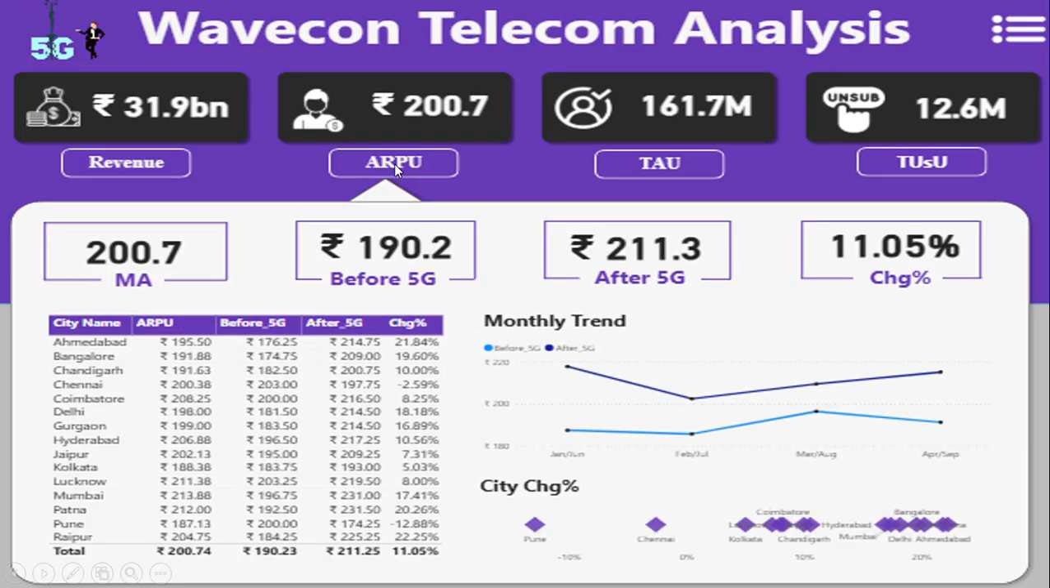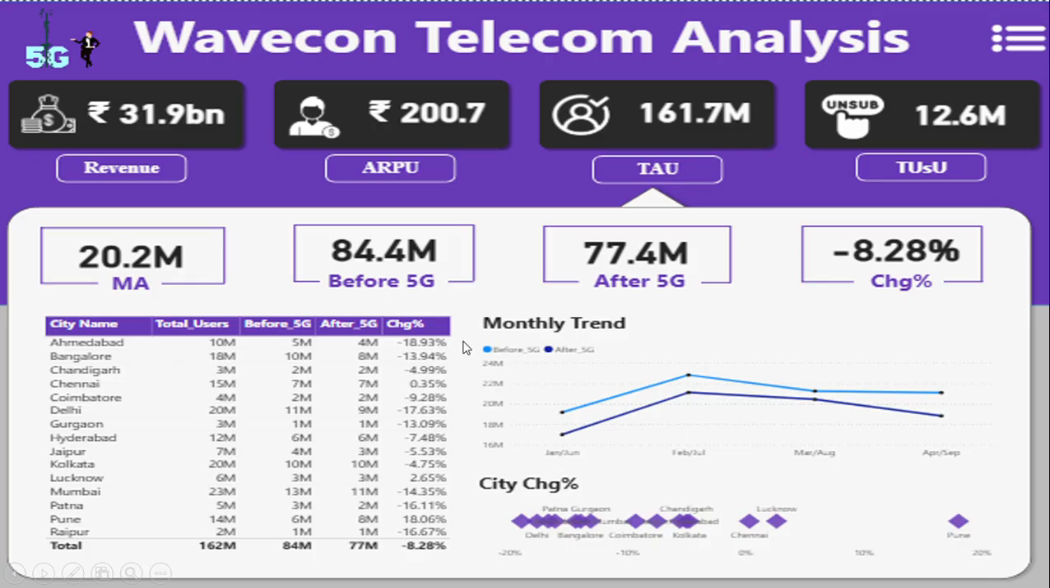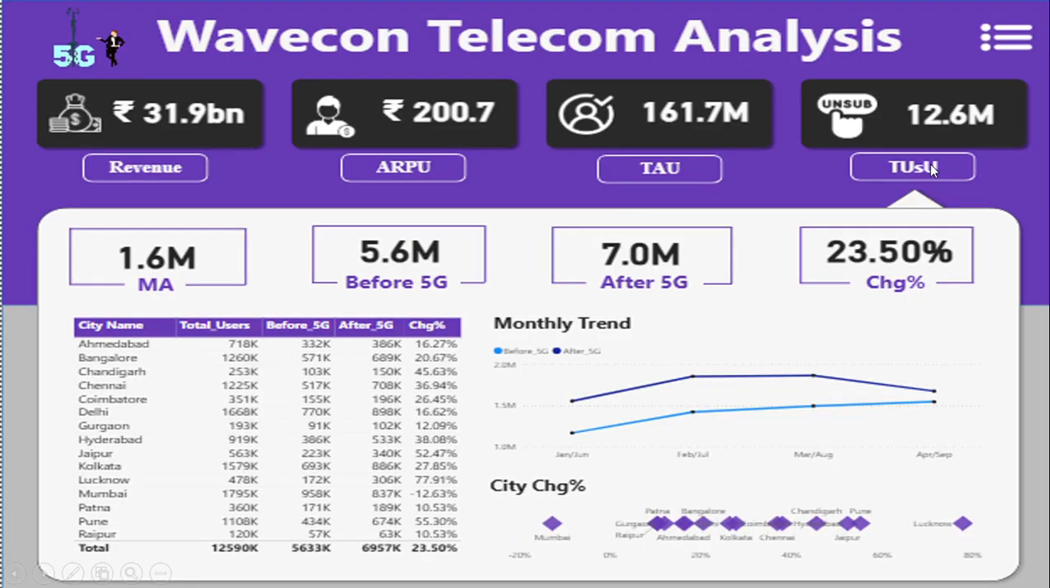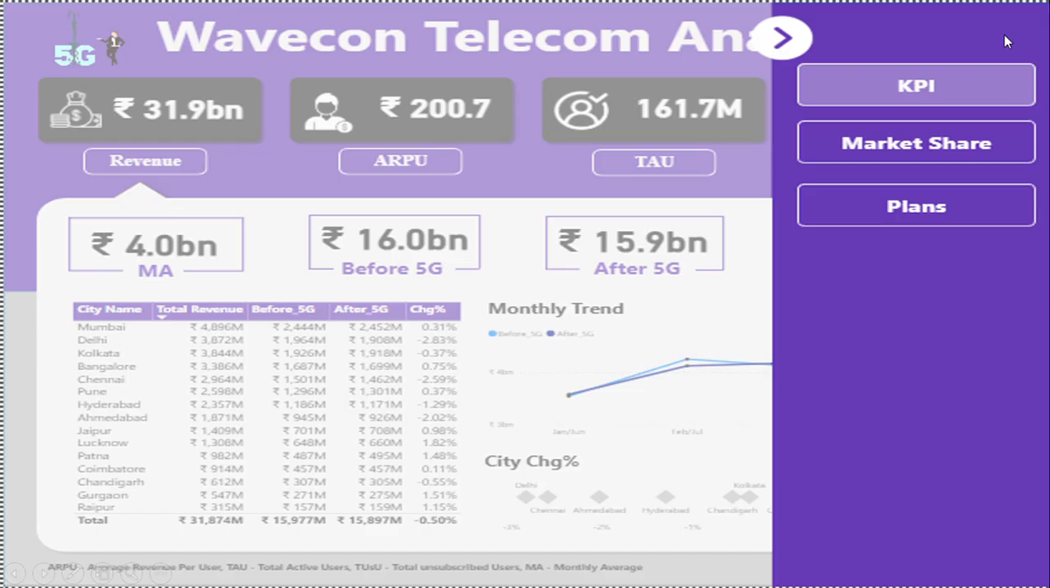In the same way we can check the ARPU also. This is the ARPU breakdown for all the cities and the monthly trend of ARPU. Here you see after 5G, the average revenue per user actually increased compared to before 5G. In the same way, if we want to check the total active users, we can go to this tab, and if we want to check the total unsubscribed users, this is the change. Here you can see a positive change in the sense that there are many more unsubscribed users. Now after the home page, we'll go to the page navigation.